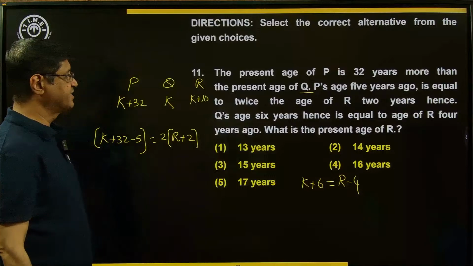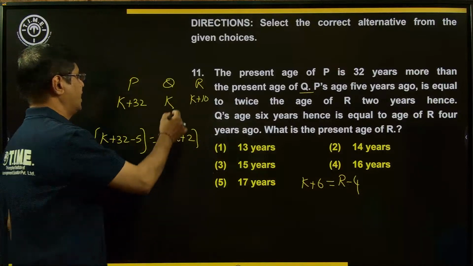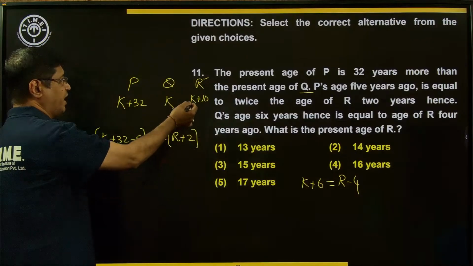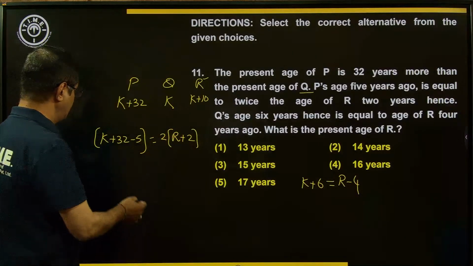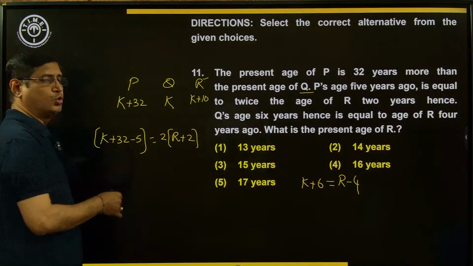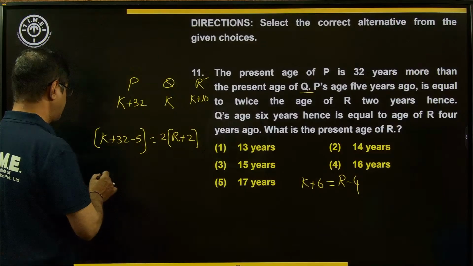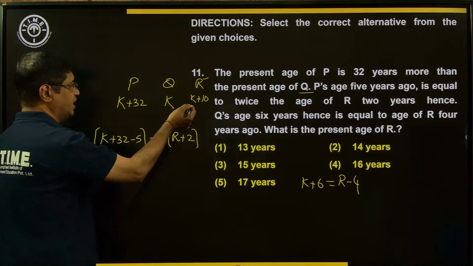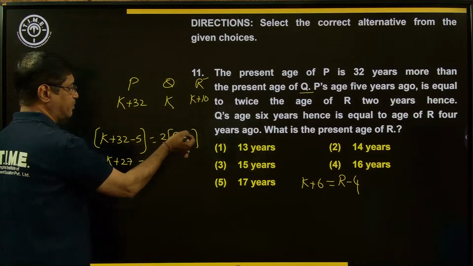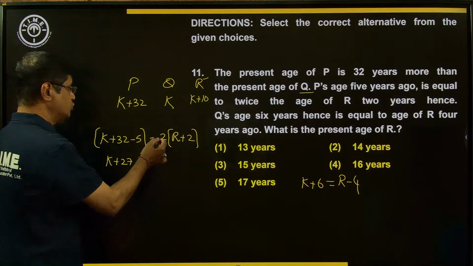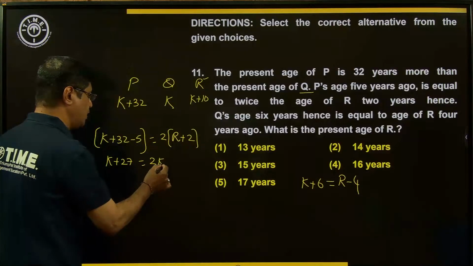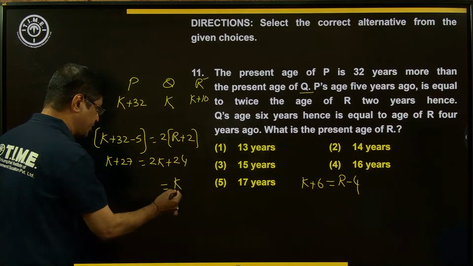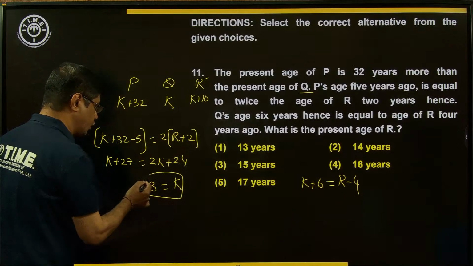Now what is asked here? What is the present age of R? R value to be found. Simplify. In place of R, substitute K plus 10. Now what is the result? 32 minus 5, that is 27. So K plus 27 is equal to, when you substitute, K plus 10 plus 2, that is K plus 12. So 2 times K, that is 2K. 2 times 12, 24. By taking K on one side, numbers on the other side, the value of K is equal to 3.